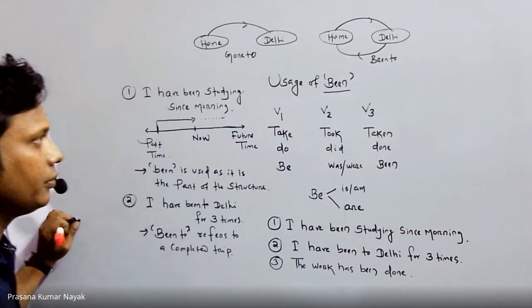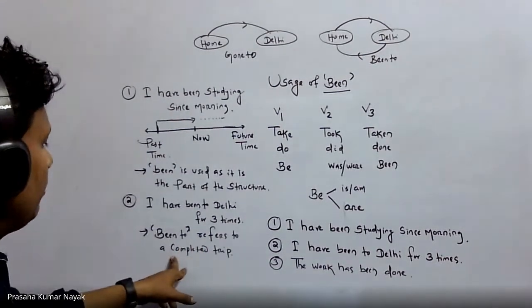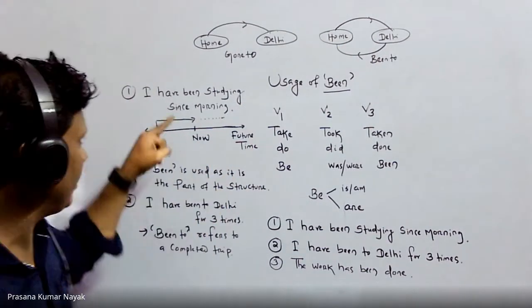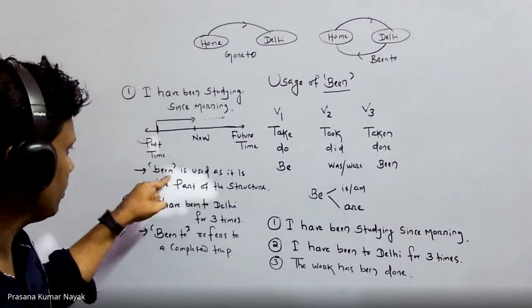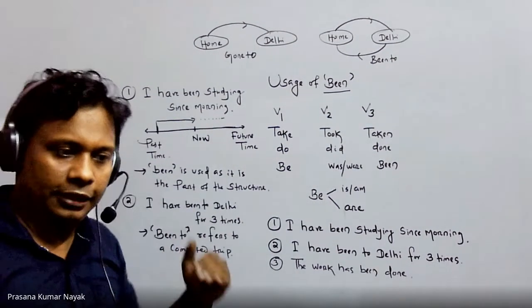Right? So here, been to refers to a completed trip. That means somebody has gone and come back. Look, the first one, been is a part of the structure.